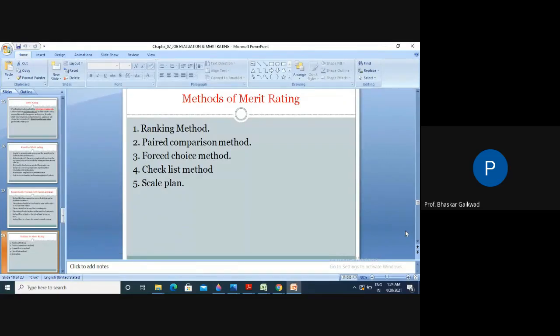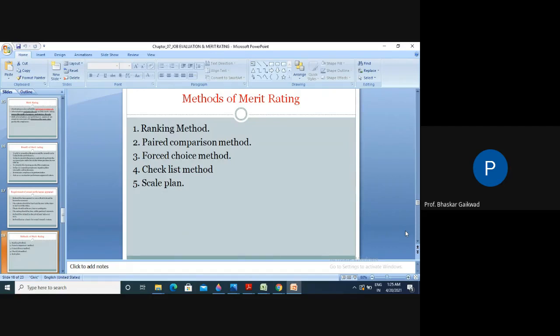Then there is the forced choice method: ask them to write statements and get a checklist. Certain points you can put on paper and get checked. And the scale method is there, so it depends upon the scales. You can mark certain critical points on the scales and measure them with the help of the scale.